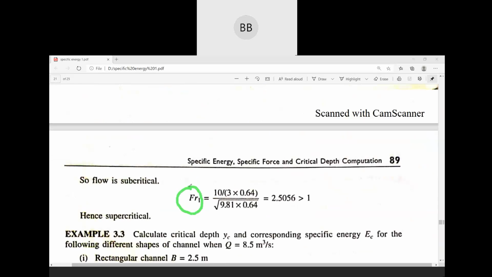Here for 0.64, you will get 2.5056, which is greater than 1. So this is also correct.